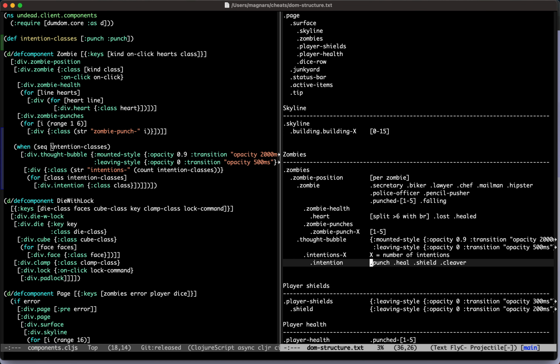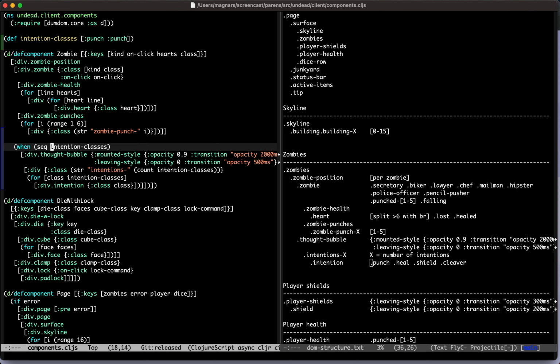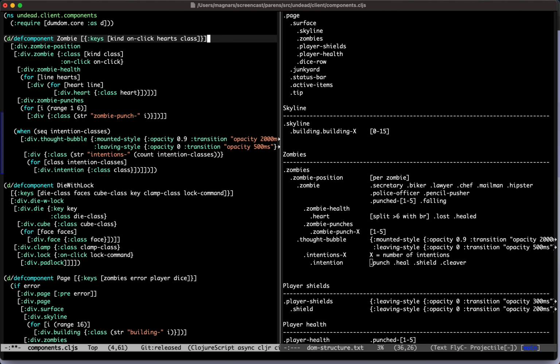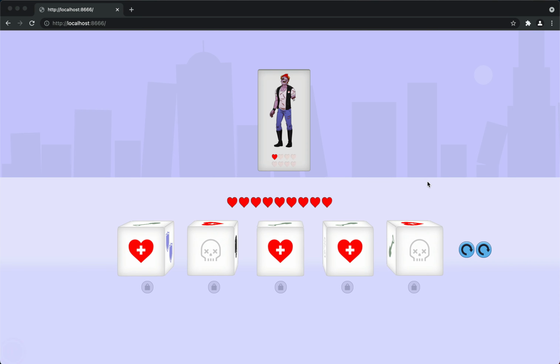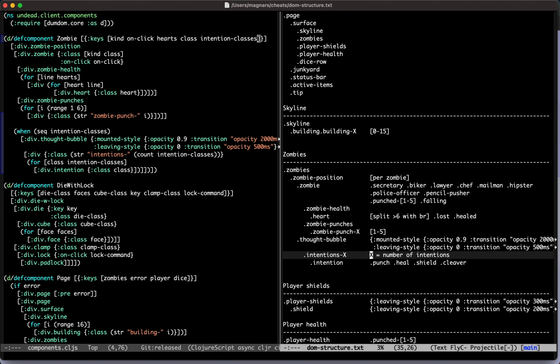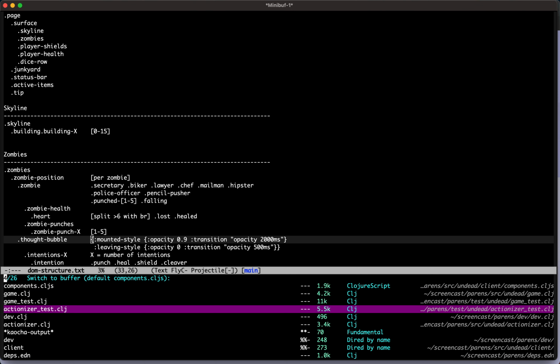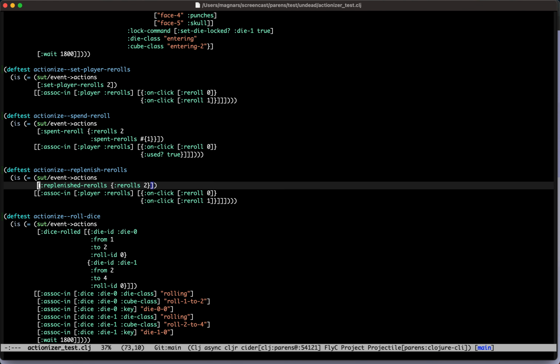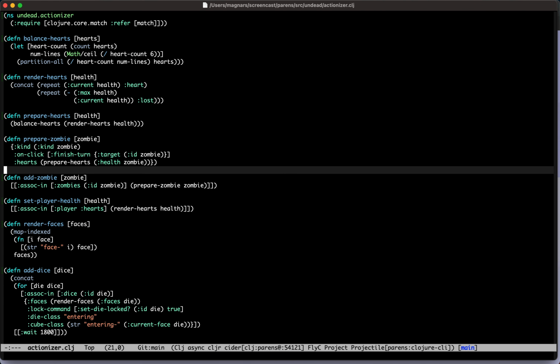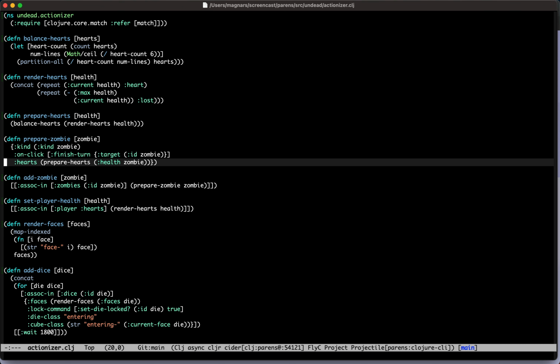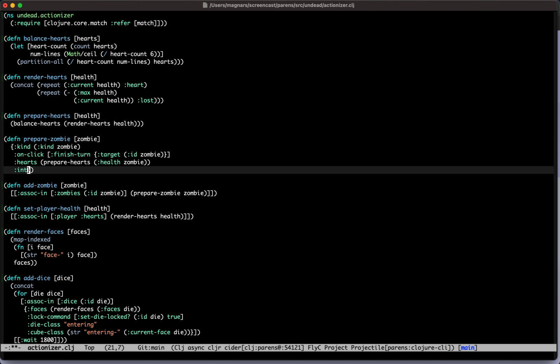So now you can just put that in the destructuring of the zombie and remove the hard-coded one, and then we can move one step up the ladder to heaven. Now it's no longer thinking about stuff. And that was all of the client coding we're going to do for a while, which is pretty cool. Client coding is so difficult. But now there are going to be some intention classes here.